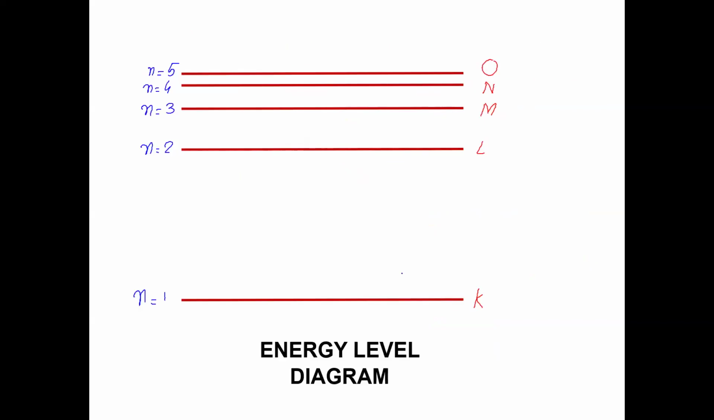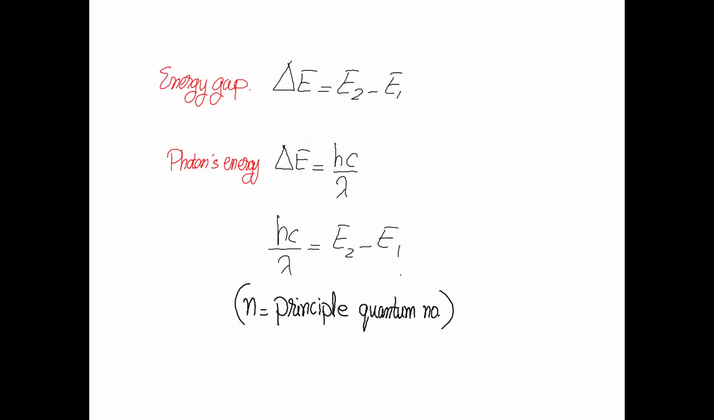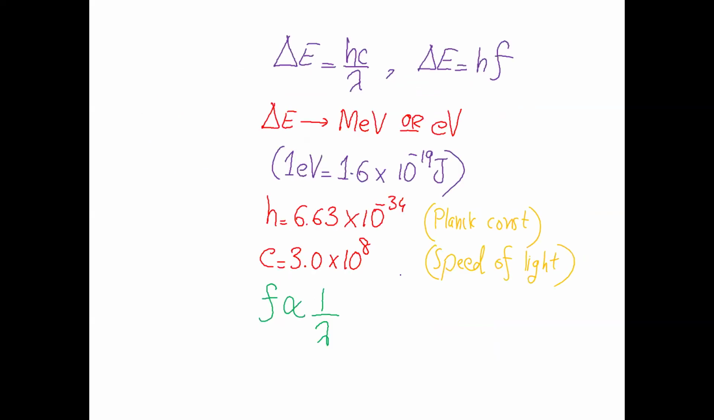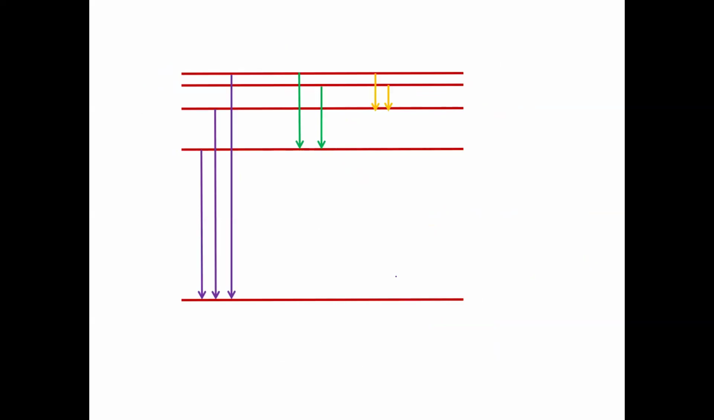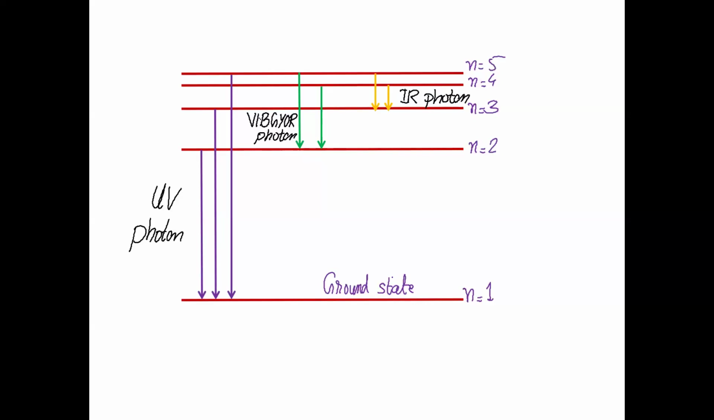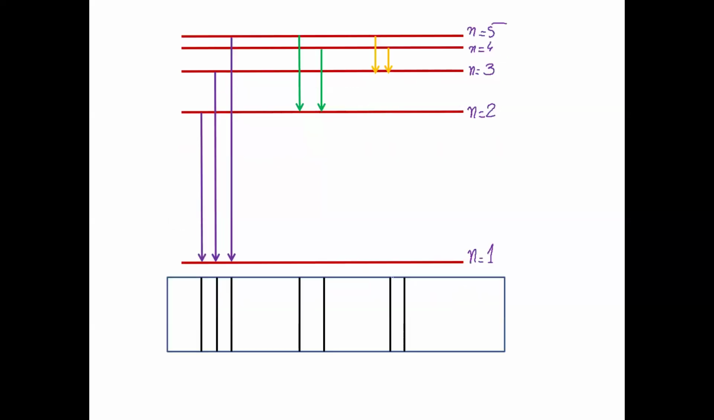We'll show it by this energy level diagram. Look, this is the energy difference. We use these types of calculations. And remember, delta E is equal to hc upon lambda. Common photons which cause this transition are ultraviolet, visible, and infrared. Downward arrows mean energy is being released. The bigger jumps are by UV photons.